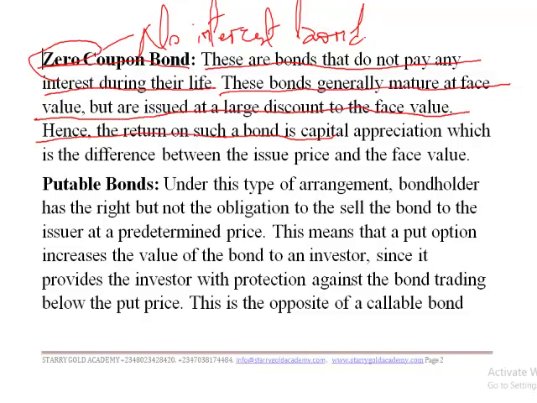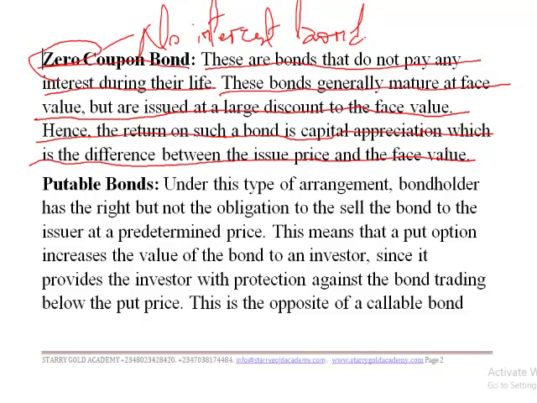Hence, the return on such a bond is capital appreciation, which is the difference between the issue price and the face value. Of course, when we say zero coupon bond, we might ask: for a company to issue one, where is the revenue coming from? How would investors make their money back, because we are lending out the capital? Where is the interest coming from? The return is what we refer to as capital appreciation. And what is capital appreciation? Capital appreciation is the difference between the amount at which we issue the bond and the face value of the bond.